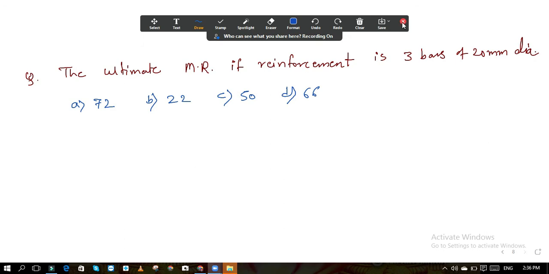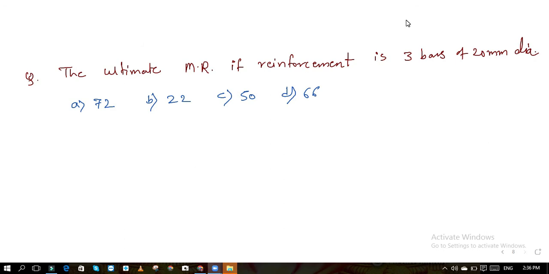So this is today's last question. We will stop over here for today. Tomorrow we will go for pre-stress. If I get more questions on this topic, then we will also solve those questions, like how we have solved in the last 2-3 lectures. If the questions are over, then we will go for pre-stress in the next lecture.